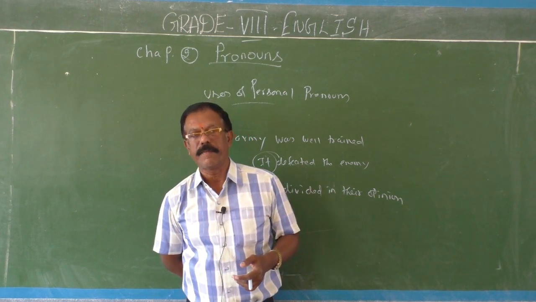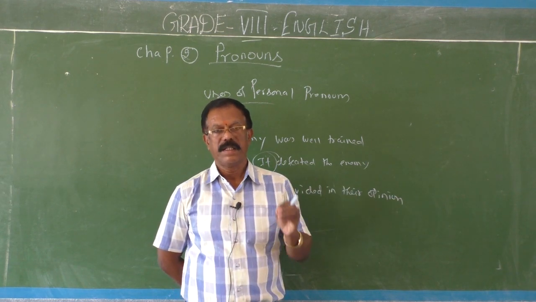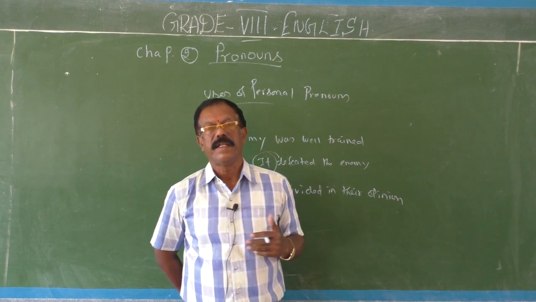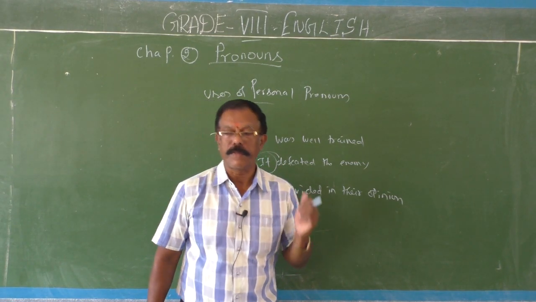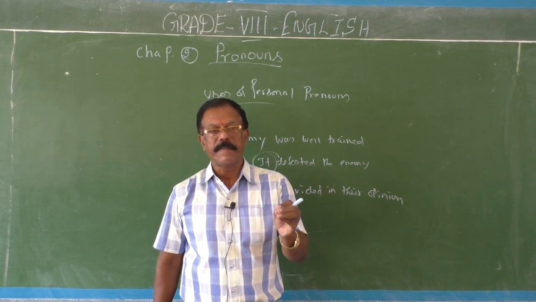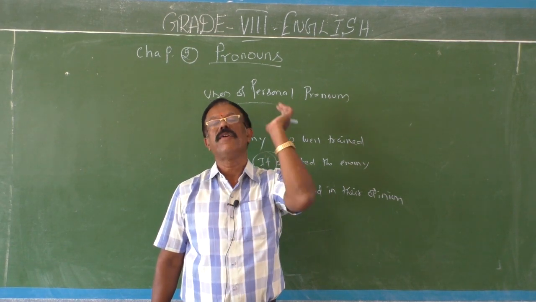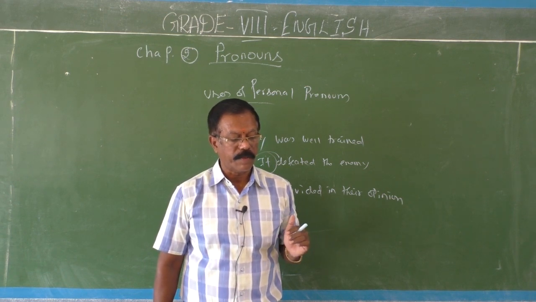So when you talk about all these judges individually, as separate units, there you have to use a plural pronoun. When you consider the elements of a collective noun as a single unit, there you have to use a singular pronoun. Okay, so this is the difference, you should note it, very important.